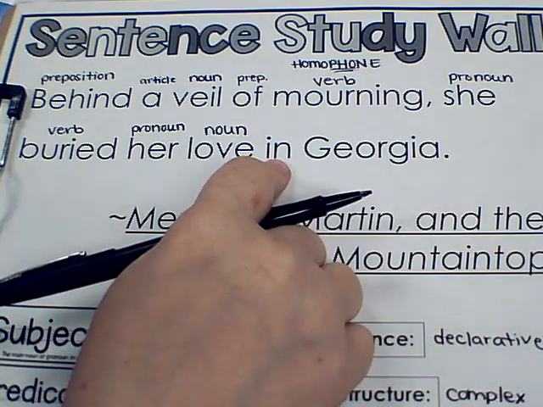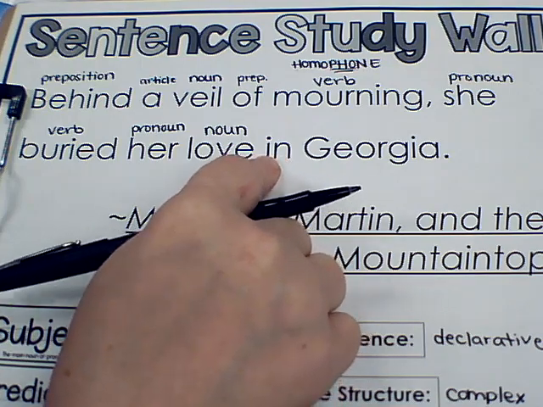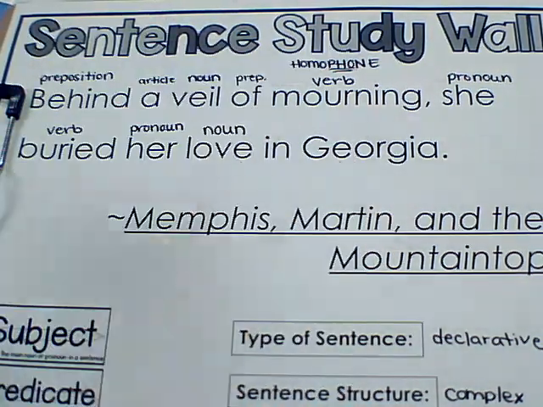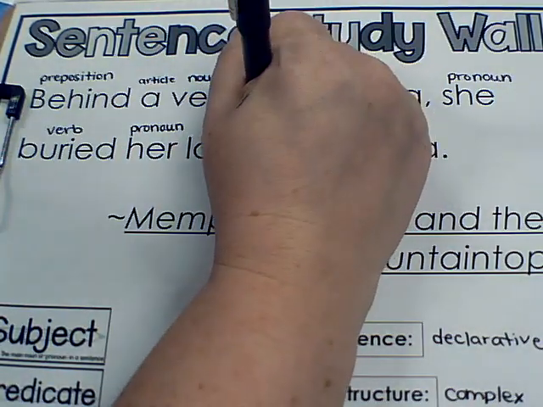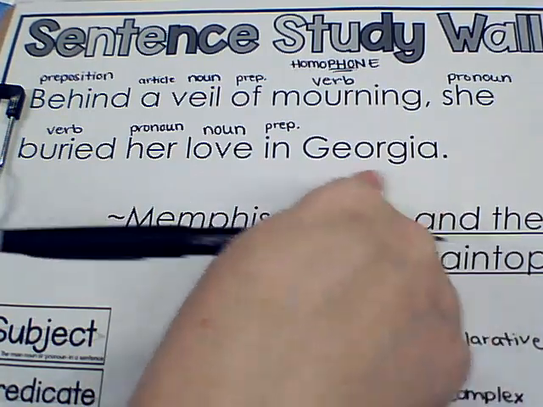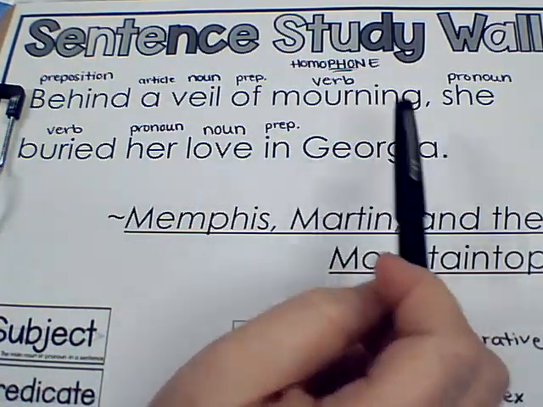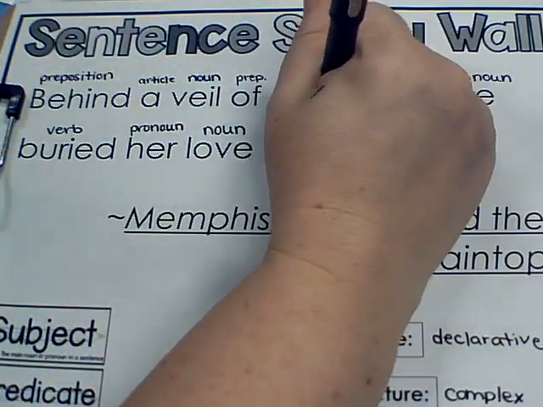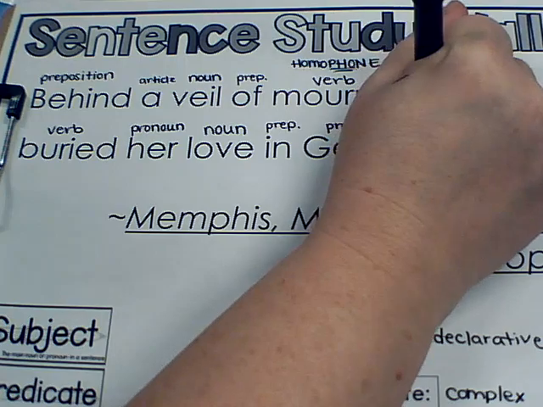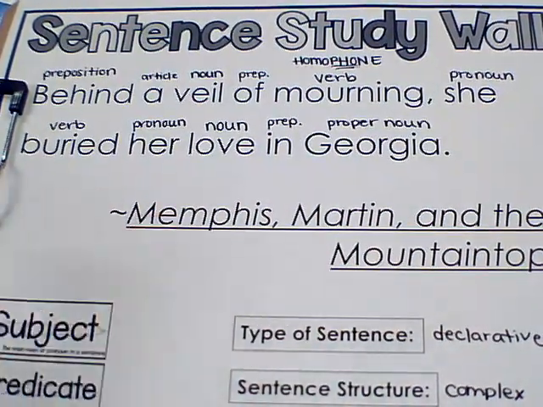And the word in is showing positioning to this, where this was taking place in the state that it was in. So this is a preposition. And then we have the location where it happened. That's a state. It is capitalized and it's a very specific place. So that is a proper noun. Proper noun. All right, we did the whole sentence.